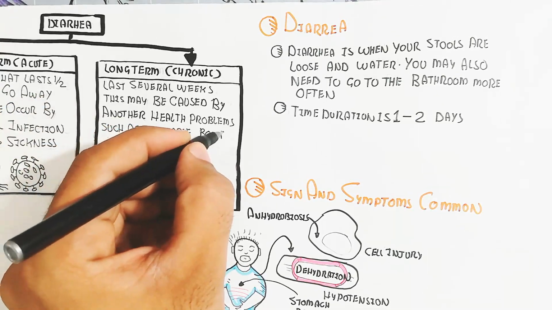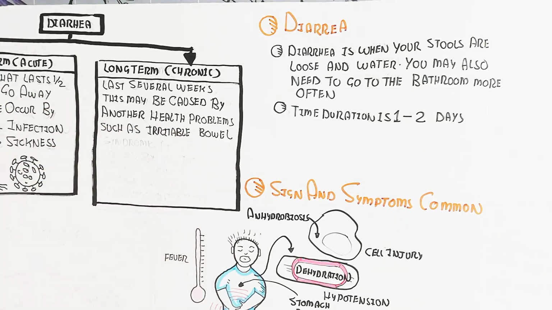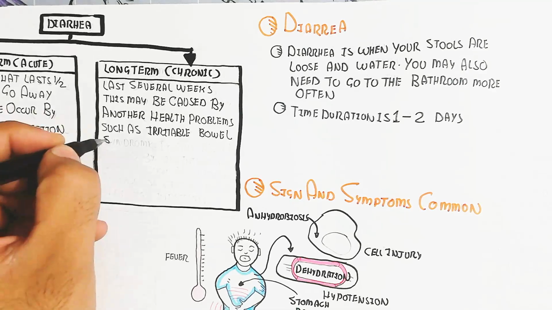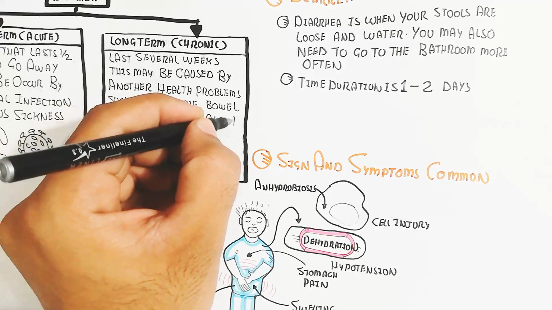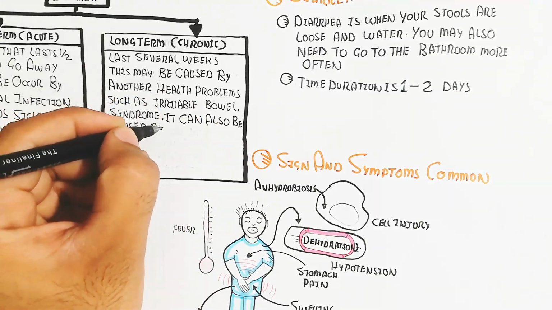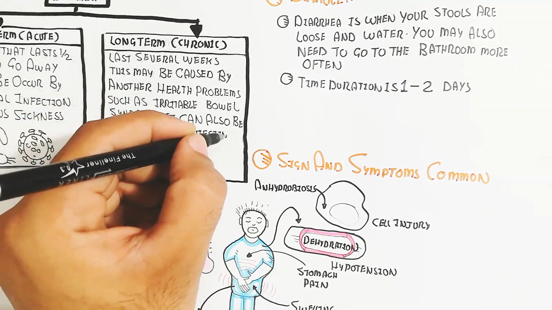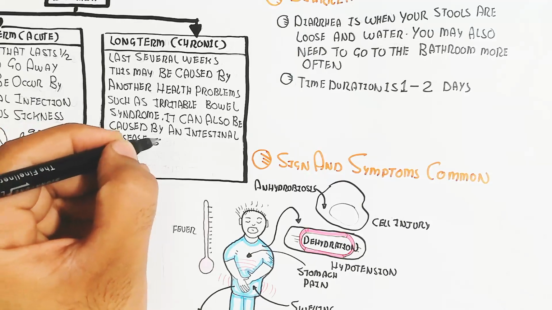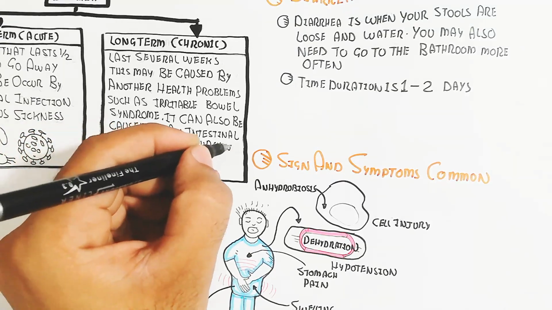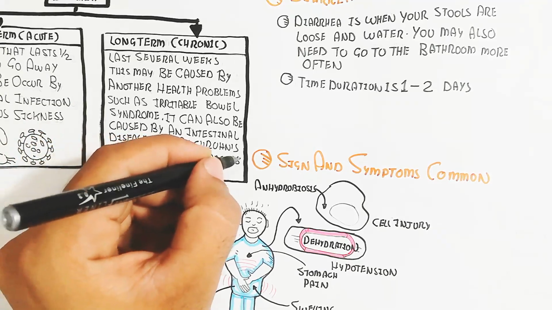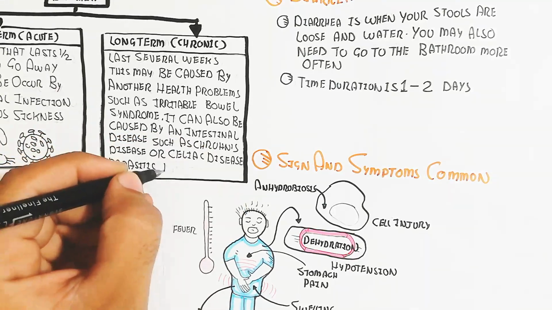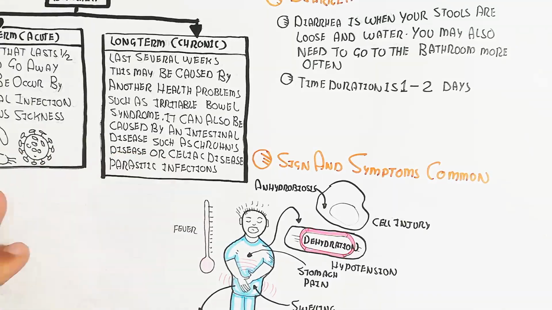It can also be caused by an intestinal disease such as Crohn's disease. I have a video about Crohn's disease; you can watch it by searching with my name. It can also be caused by celiac disease and parasitic infection. I also have a celiac disease video.